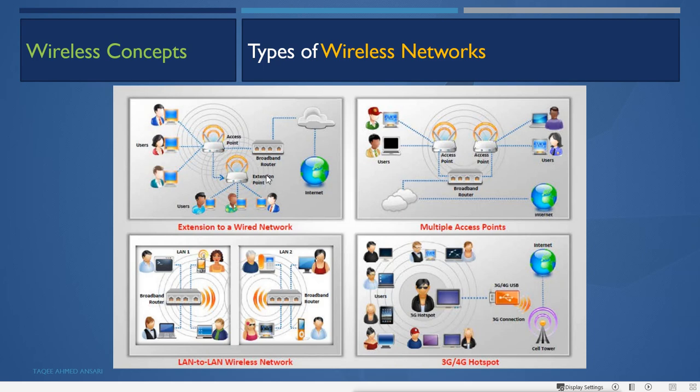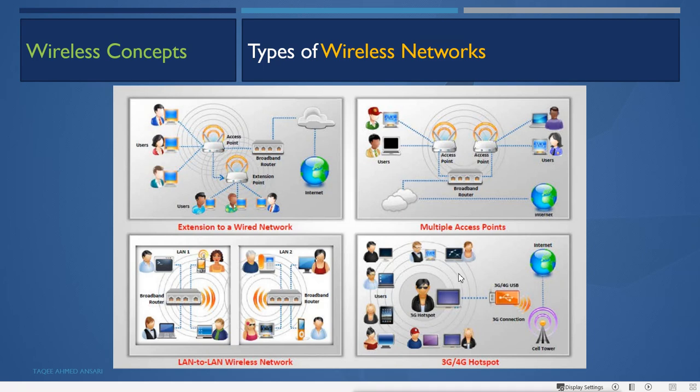Then we have LAN to LAN wireless network. In this kind of communication, we have a LAN network in one building and a LAN network in another building, but we don't want to run a wire from this building to that building. So we can connect those buildings together by using a wireless network. We set up a wireless device on one side and a wireless device on the other side, and then these wireless devices connect to each other and connect these two LANs.